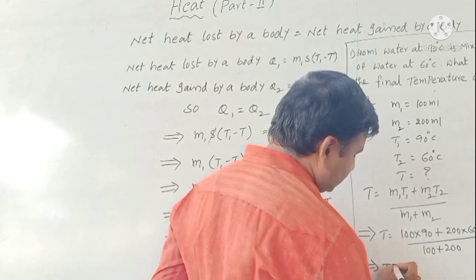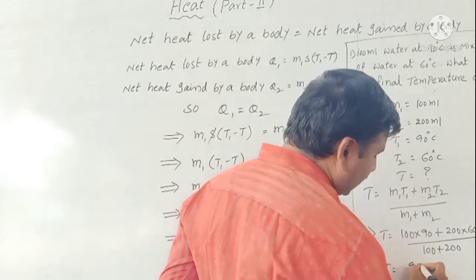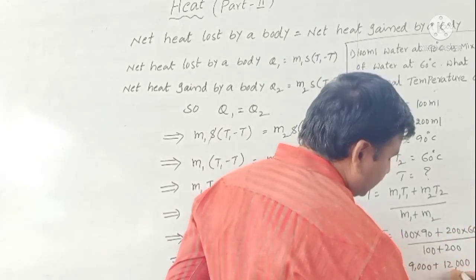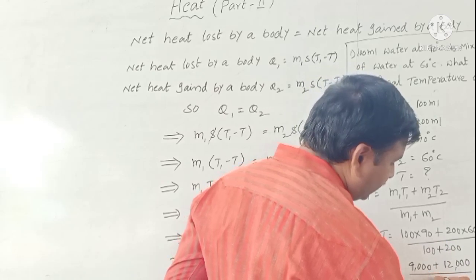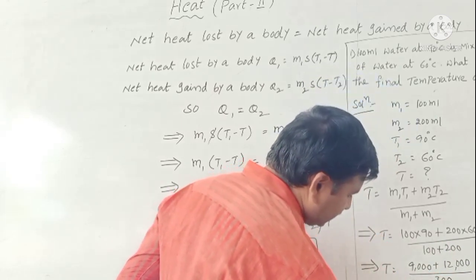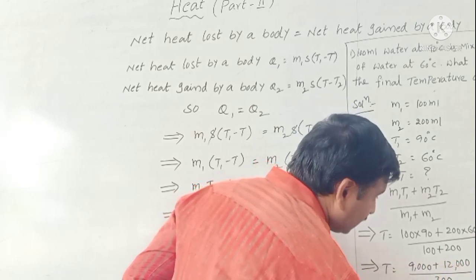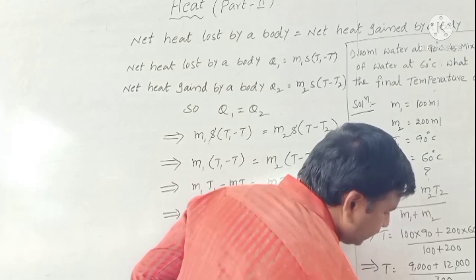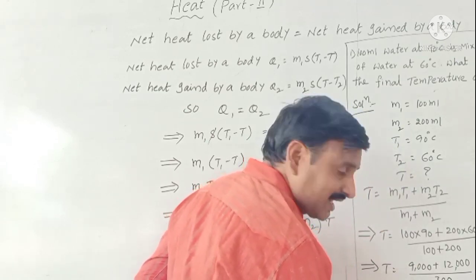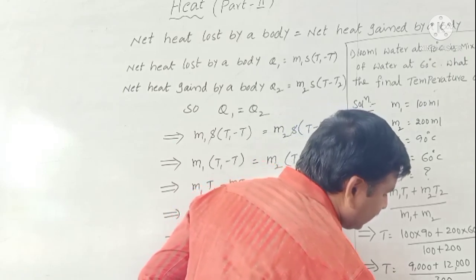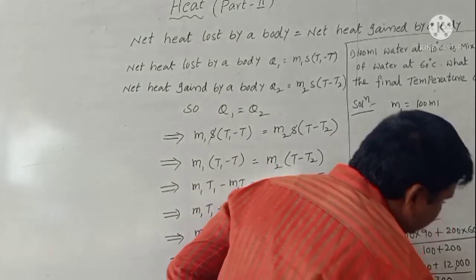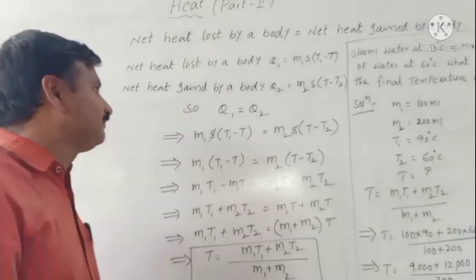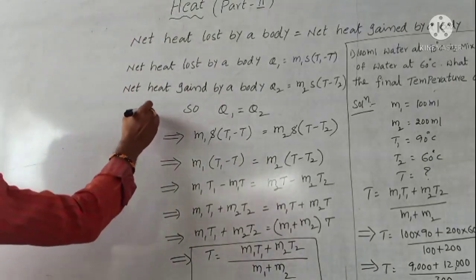That implies T is equal to 100 times 90 is 9000, plus 200 multiplied by 60, 12,000, by 100 plus 200, 300. That implies T is equal to 9000 plus 12,000 equal to 21,000 by 300. Here numerator and denominator two zeros cancel, 3 sevens are 21, so 70. So what would be the final temperature of the mixture? 70 degrees Celsius.